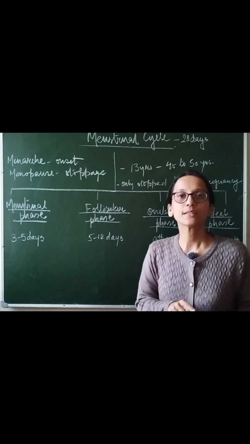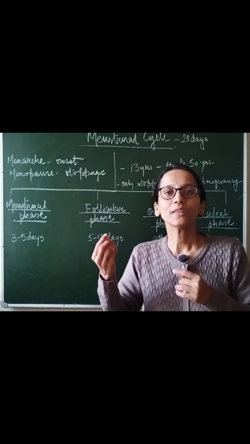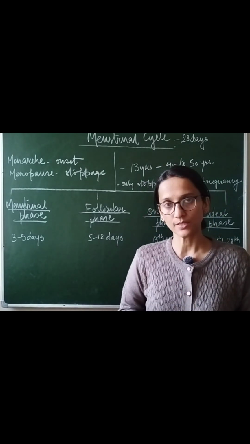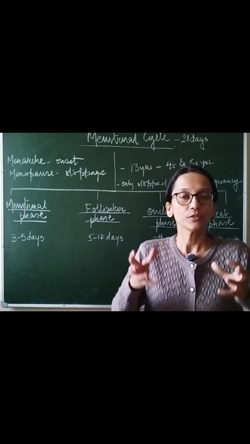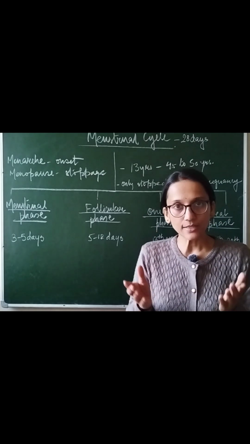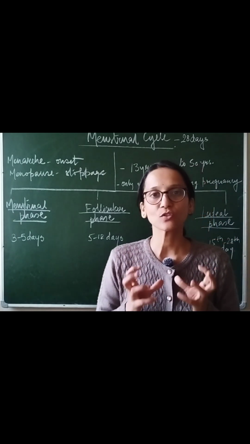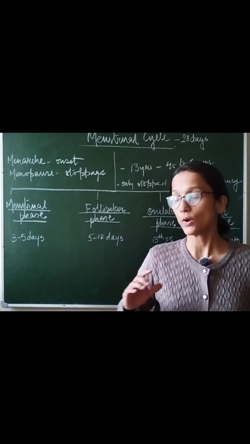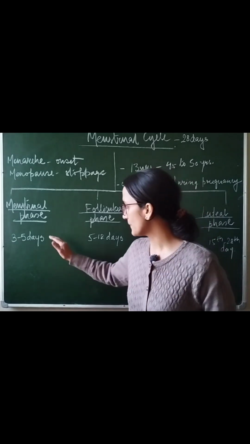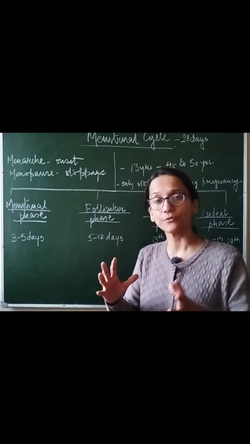Now what is happening in this cycle of 28 days? The first thing that happens is the egg is released with the hope that sperm will come and fertilize. But if copulation has not happened, there will be no fertilization, so there will be no zygote. So now the female body flushes out the unfertilized egg along with the inner lining of the uterus, which is called the endometrium, with blood and mucus. Together this is known as menstrual flow, and this blood flow happens for 3 to 5 days in the female body. So imagine that on the first of some month the female starts to shed the blood, the mucus and the unfertilized egg, and it will continue till the 5th day.